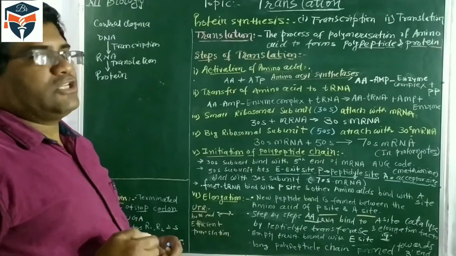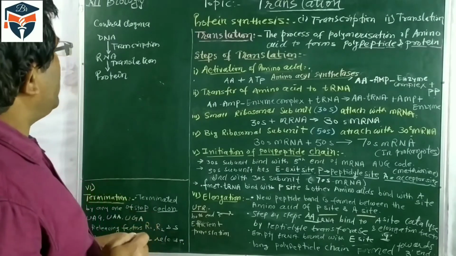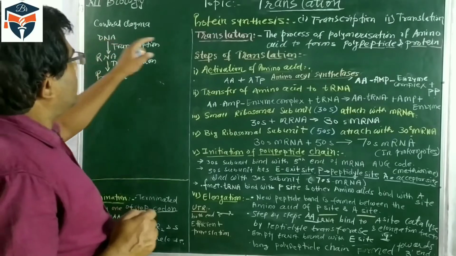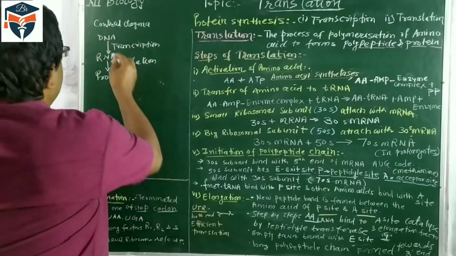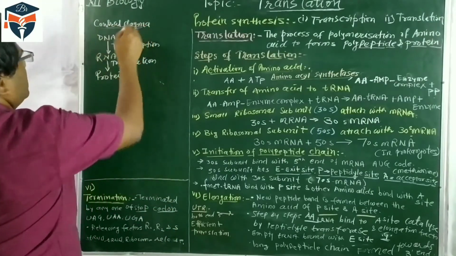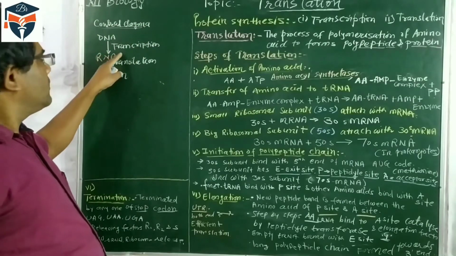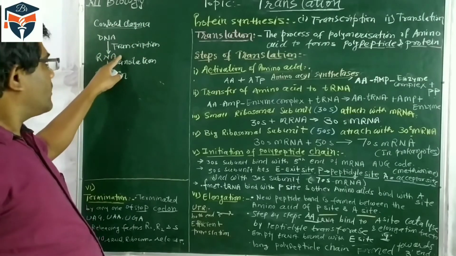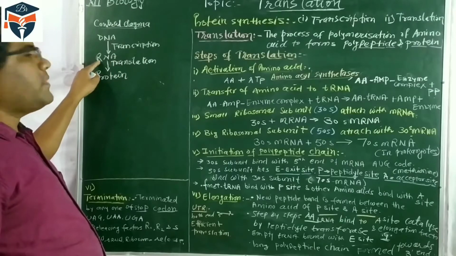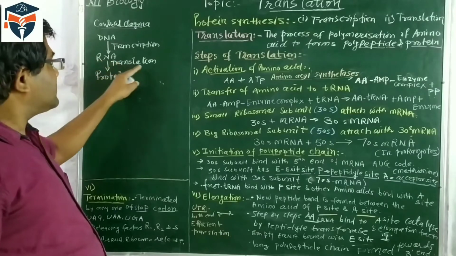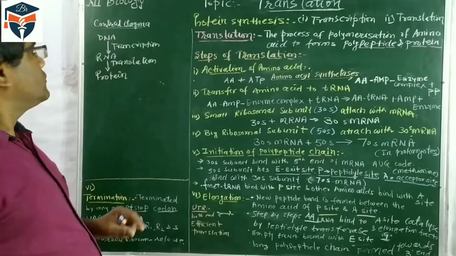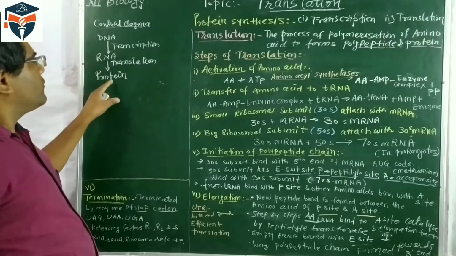It is translation. Students, we have learned about the central dogma: the DNA molecule is transcribed to form RNA, and then the RNA molecule is translated to protein. This phenomenon is called the central dogma.